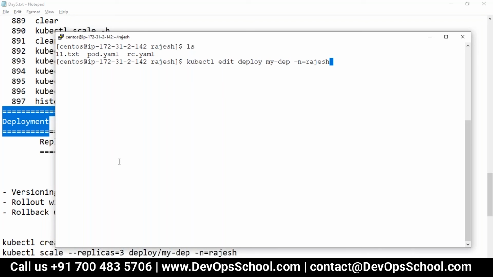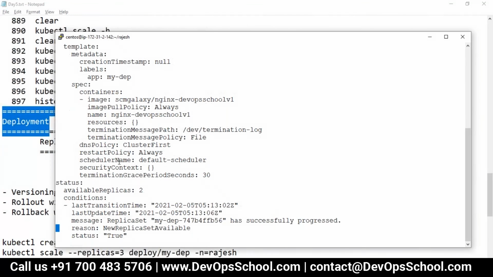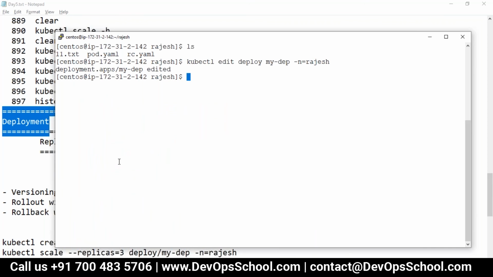I'm doing this manually; you can do patching through a CI/CD process also. Here it is. Now I'm going to change the image name. Welcome to devopsschool.com version 1 was there. I'll change the image to version 2. This is the image I have created and pushed to Docker Hub already. So here, enter.